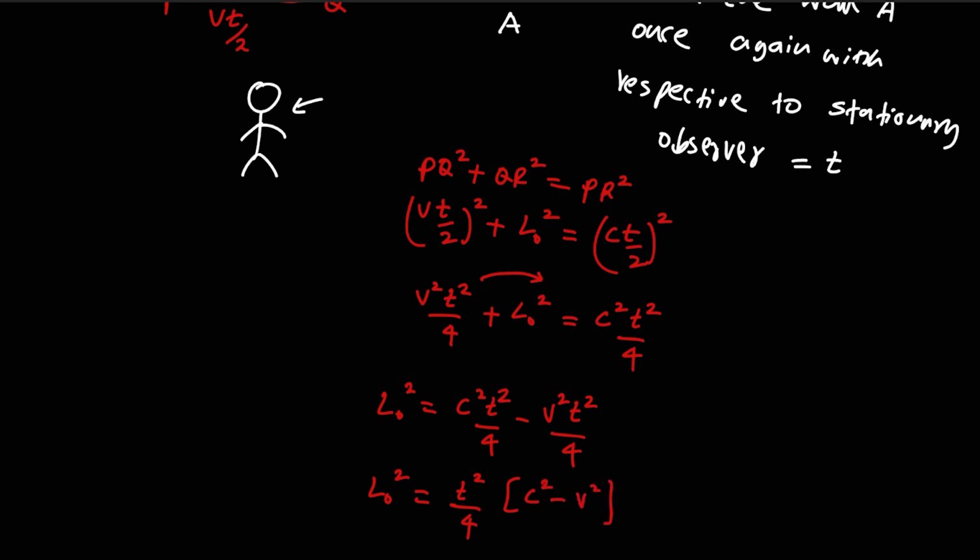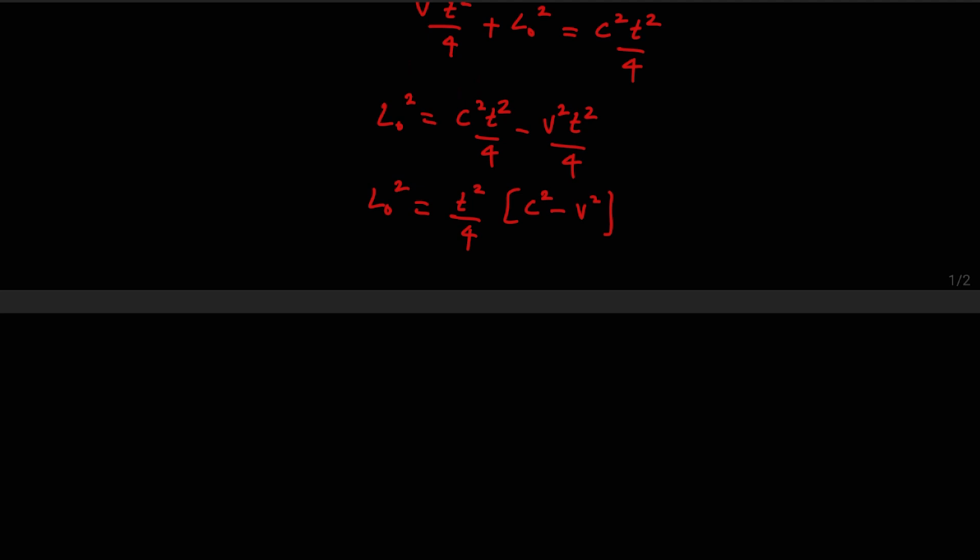That's fine. So now T squared is equal to 4L naught squared over C squared minus V squared.